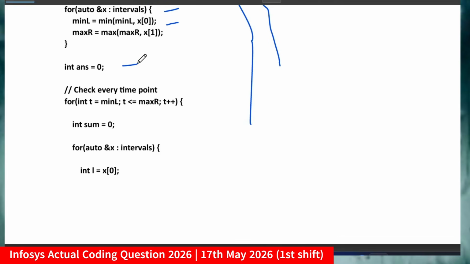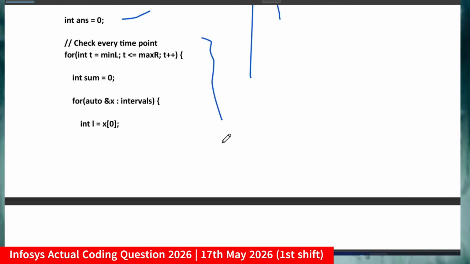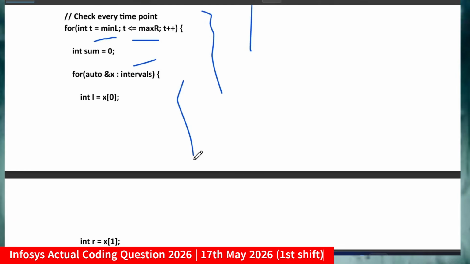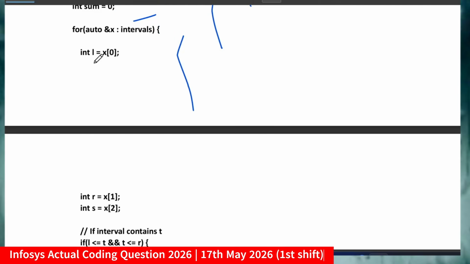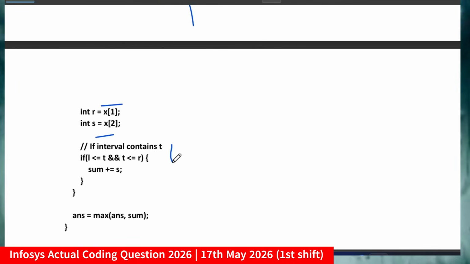Now declaring the temporary variable for storing our answer. So int answer equal to 0, and I will check every time point. So for int t equal to minL, t less than or equal to maxR, t plus plus, int sum equal to 0, and I will get the values of the interval. Okay, so int l equal to x0, r equal to x1, and s equal to x2. Now if the interval contains t, this is the condition we have to apply.